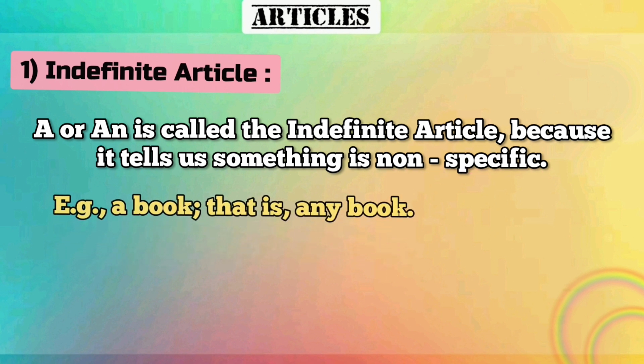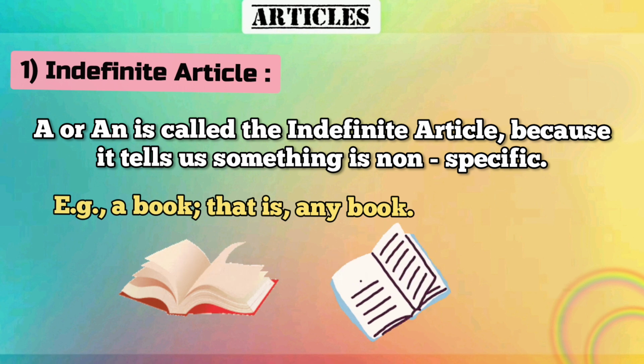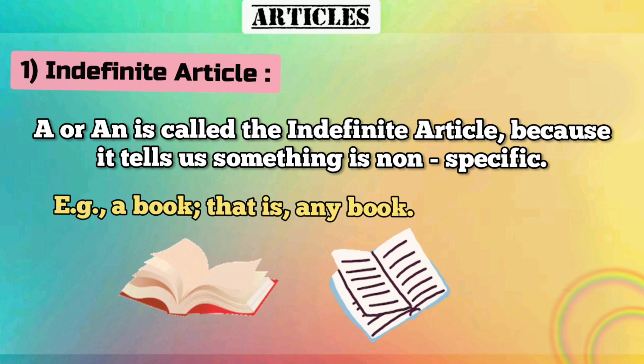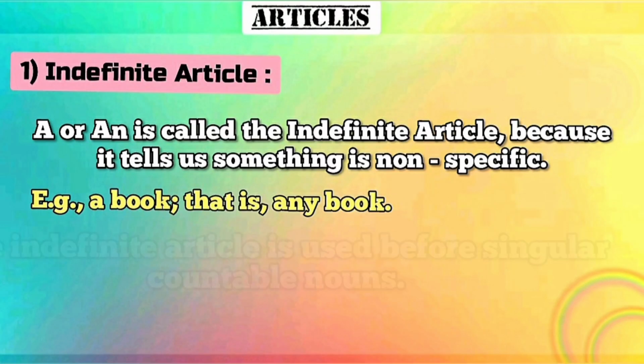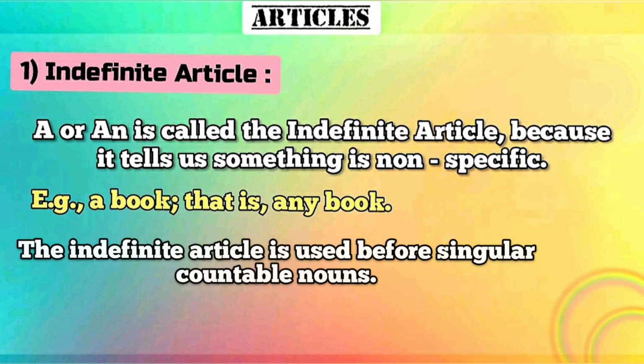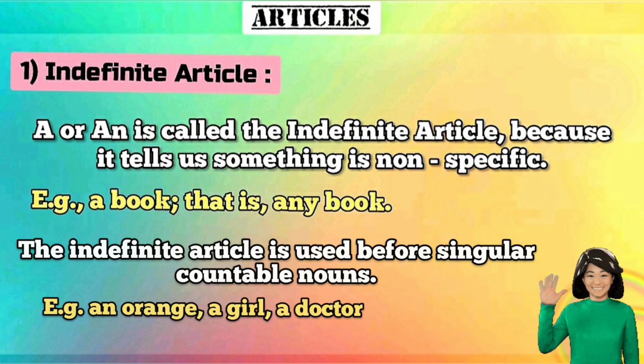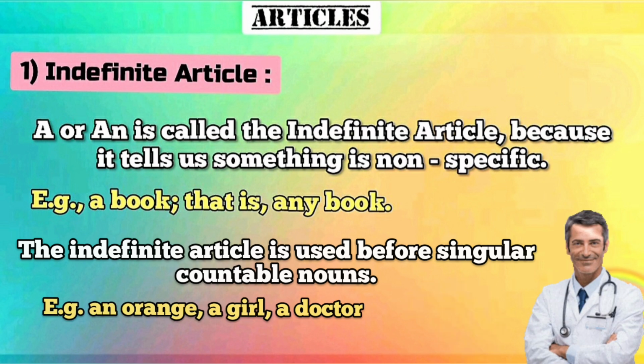For example, a book, but that is any book. I'm not specifying which book I'm talking about here. The indefinite article is used before singular countable nouns. For example, an orange, a girl, a doctor.